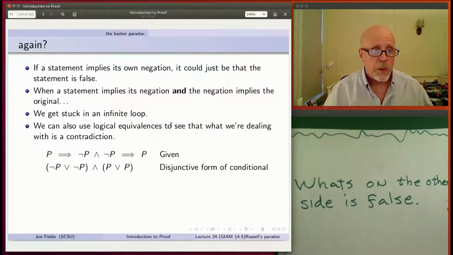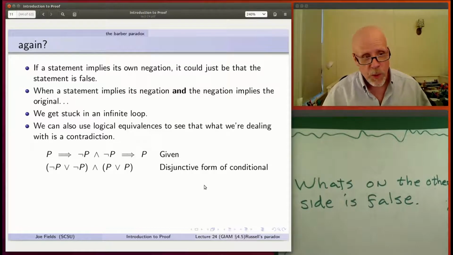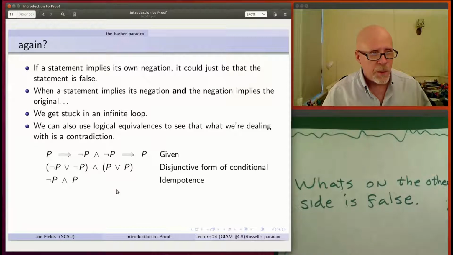I just convert those if-thens to disjunctive form, to an or sentence. So do you remember how that works? You replace the if-then symbol with an or, and you negate the thing up front. So this becomes not P or not P, and the other one, with double negation, not not P becomes P, ored with P. So disjunctive form of both of those conditionals. And then do you see that we can throw in idempotence? Sure. Not P or not P, that's just not P. P or P, that's just P. So we've got not P and P. That's one of our rules, right?